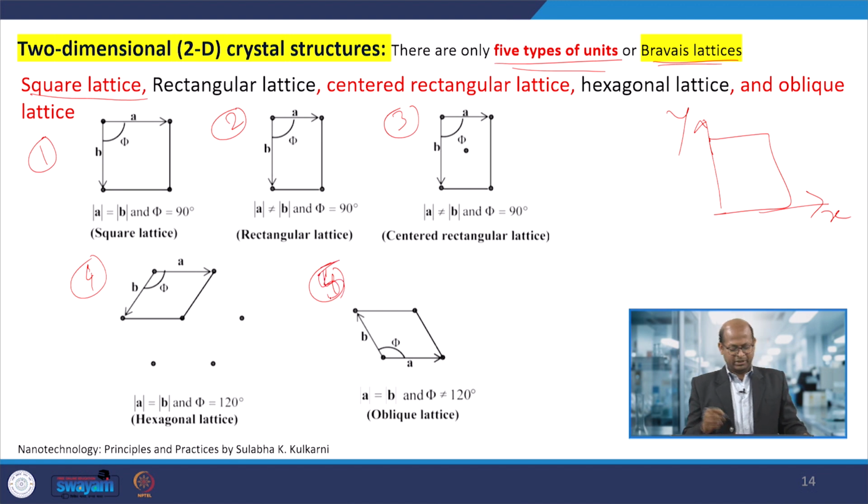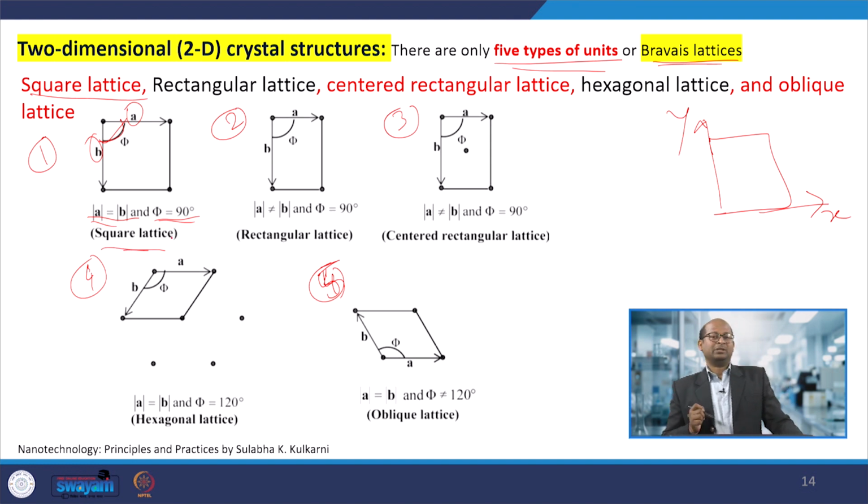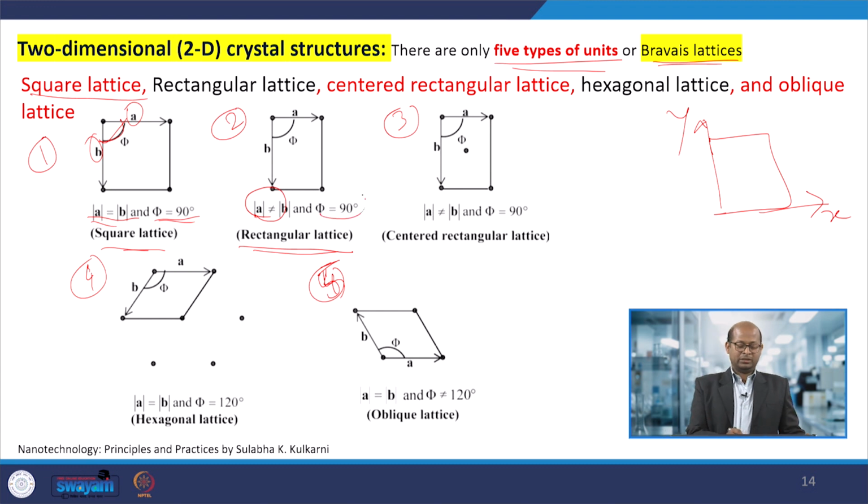These 5 different types depend upon the side distances A and B, and at the same time on the angle. If A and B are both equal and theta equals 90 degrees, then this is the two dimensional square lattice. For the rectangular lattice, A and B are unequal and the angle is 90 degrees.